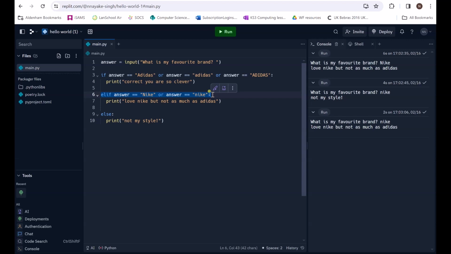So what I want you to do now is go and create your own version of that. You can do anything: games, sports, football teams, football players, who's the best player that's ever played for Man United. There are so many different programs you can create. So I want you to make this one, get it up and working, and then create your own one. This is good programming, guys. This is good progress, so keep up the progress.